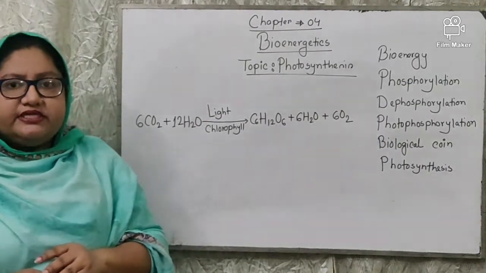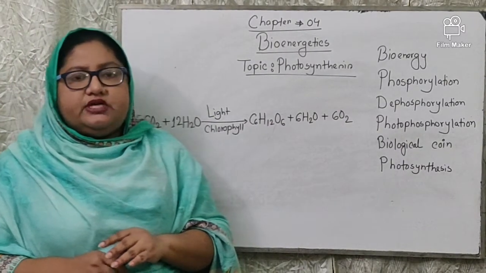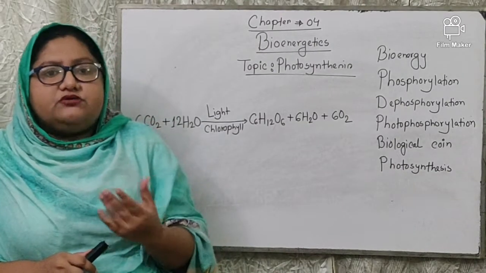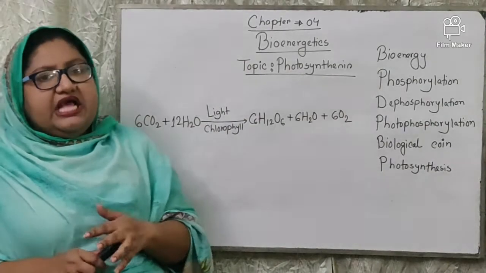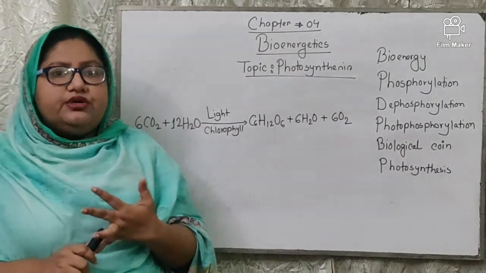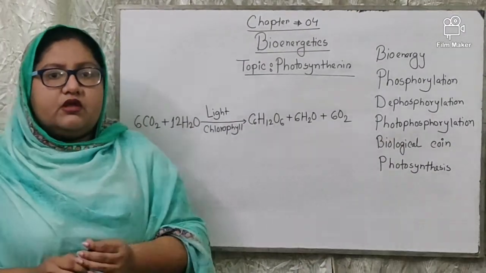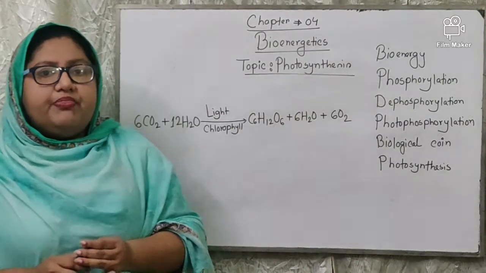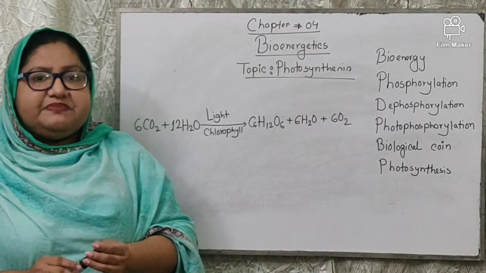It is a nitrogen base, and when it combines with a sugar, it is known as adenosine. Adenosine when combined with one phosphate is known as AMP, that means adenosine monophosphate. And when three phosphates are combined with adenosine, that is known as ATP.